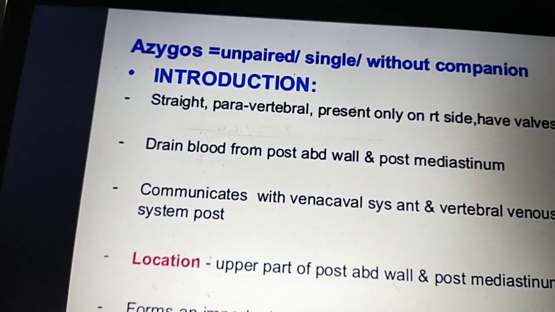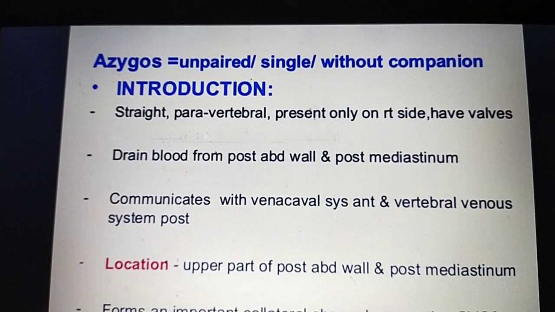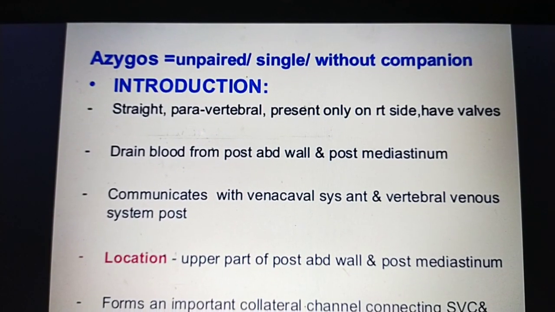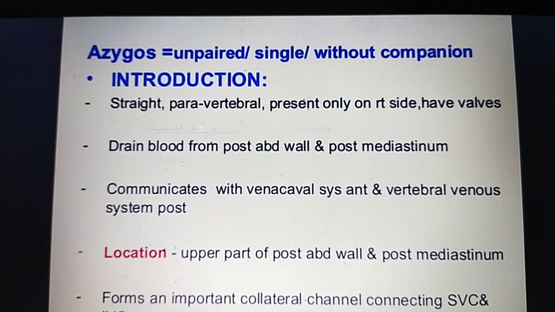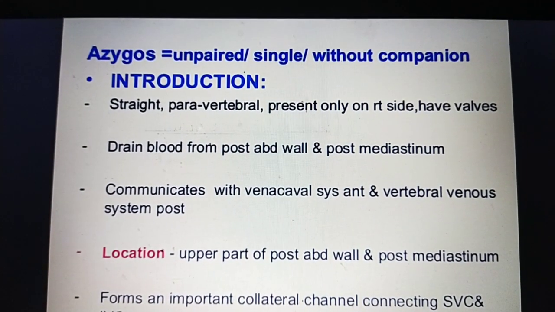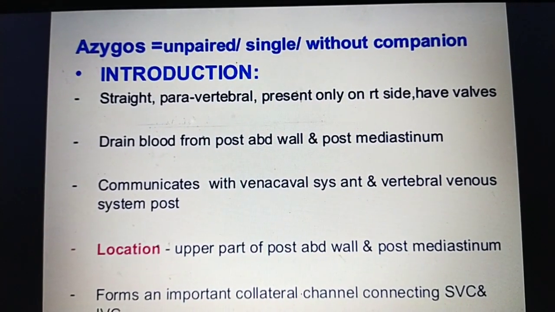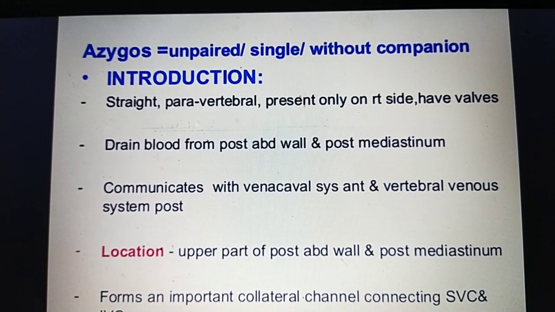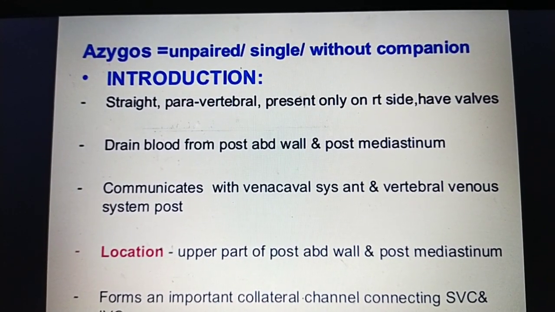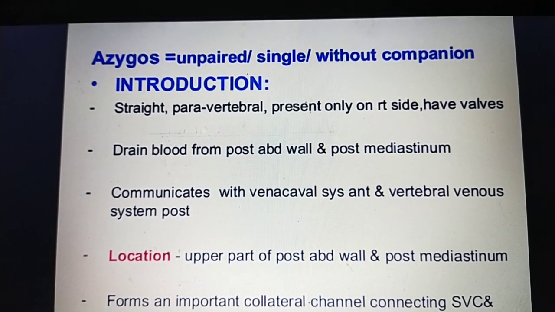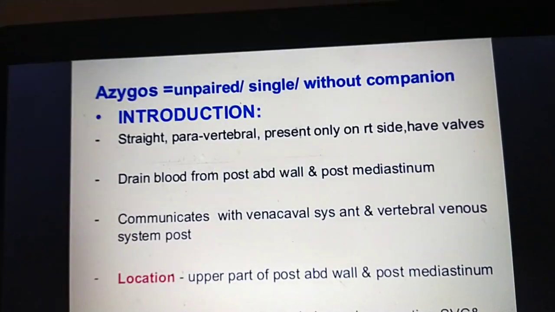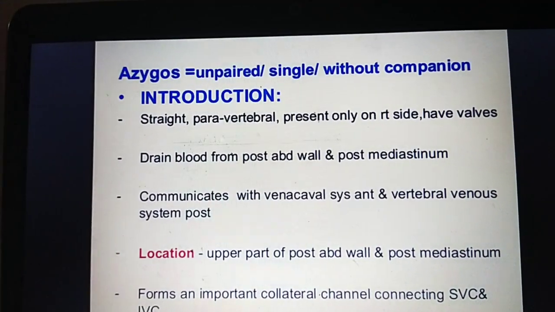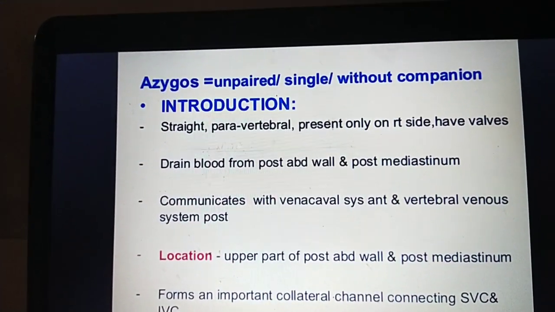The name azygous denotes unpaired, unmarried or single, without companion. A means without, and zygous means yoke. So without yoke, azygous means single or unpaired.